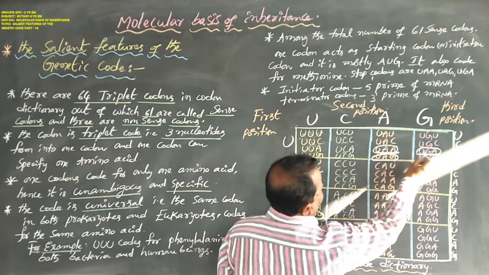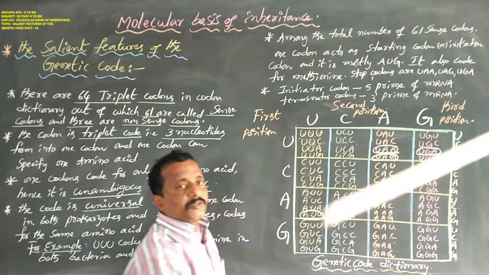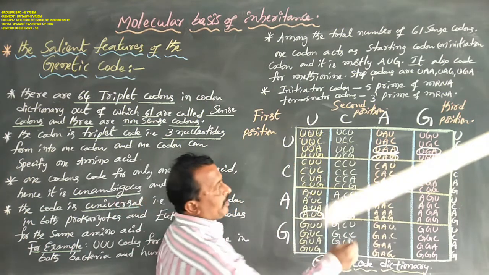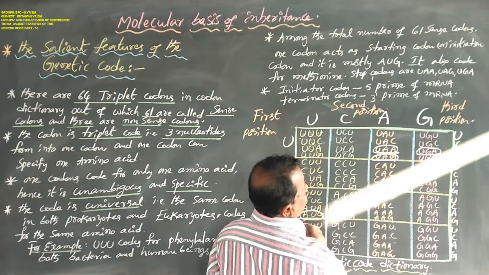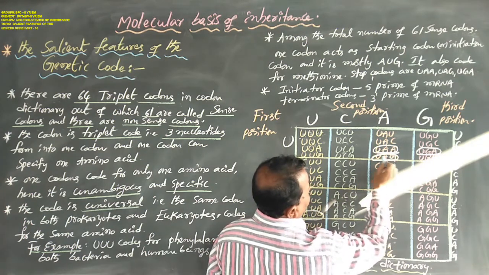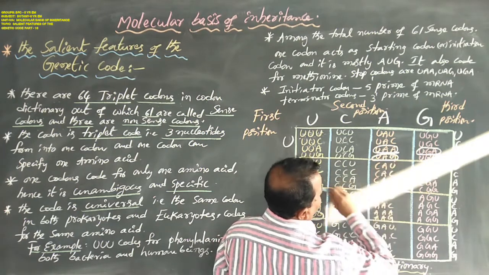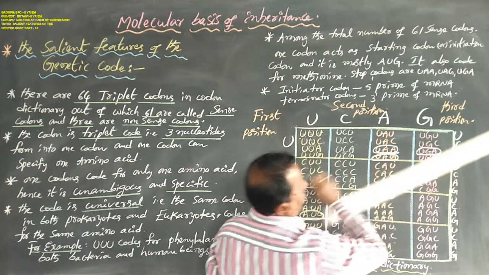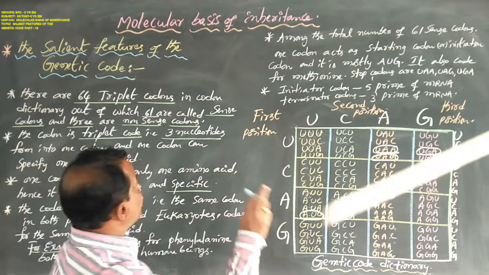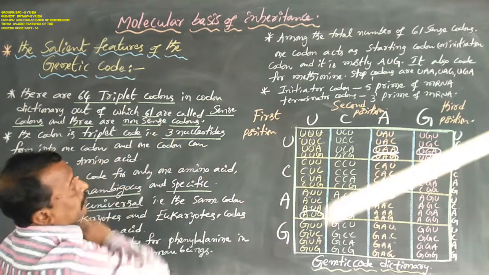These 3 nonsense codons or stop codons are UAA, uracil adenine adenine; UAG, uracil adenine guanine; and UGA, uracil guanine adenine.